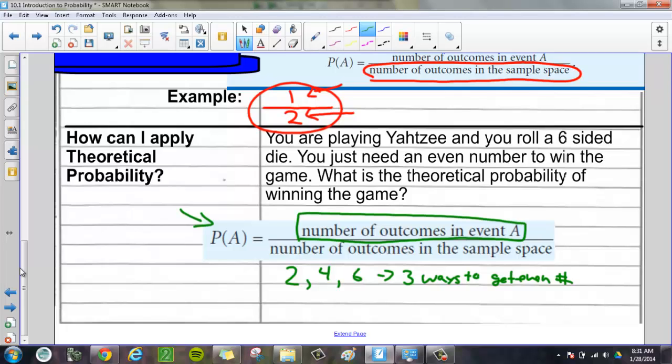And how many outcomes are there when you roll this 6-sided die? Well, there are 6 sides to it. So there are 6 ways to roll a die. So what's the probability of you winning this game? Well, it is 3 divided by 6, which is just 1/2. So you have a 50% chance of winning the Yahtzee game on this next roll.